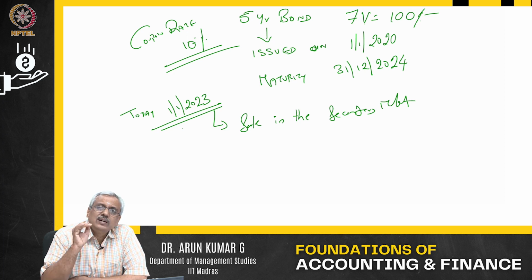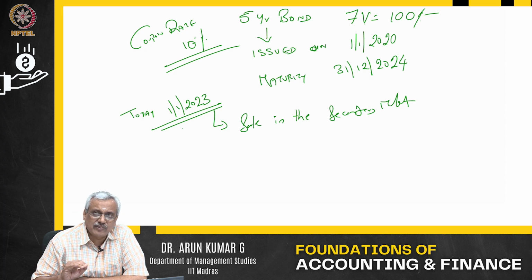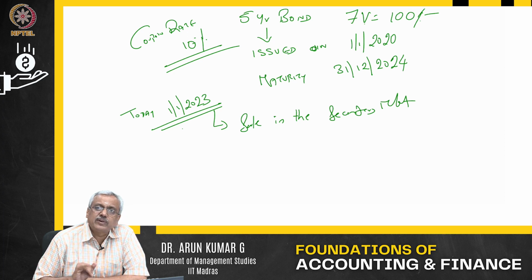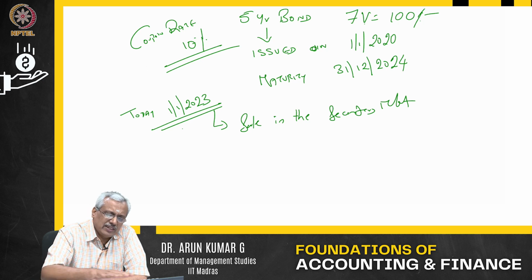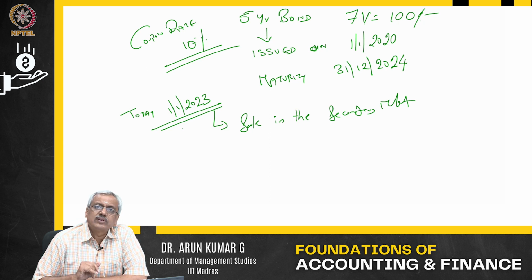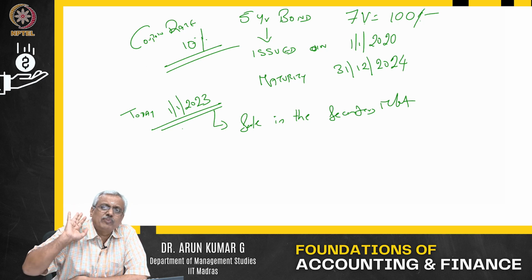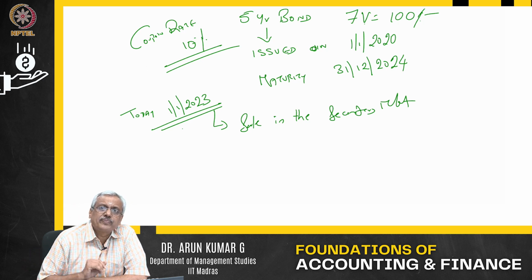So, the person who has bought the bond has earned 10% interest on that $100 bond for 3 years. On 31st December 2020, he has got 10% return. 31st December 2021, he has got 10% return. 31st December 2022, he has got 10% return. On 1st January 2023, he says, I want to sell the bond because I need cash as of today. He is prepared to sell the bond in the secondary market.